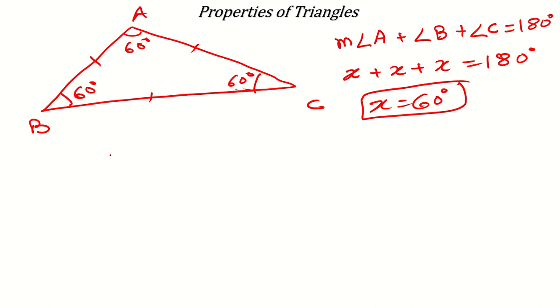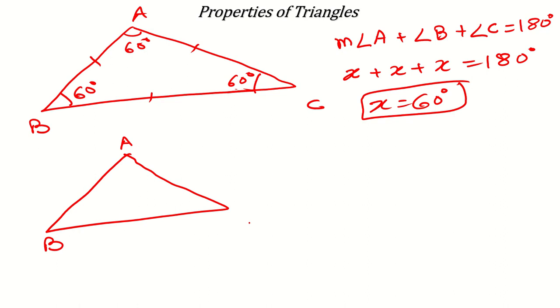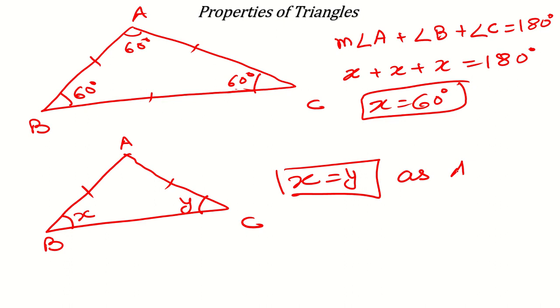Now another property is, suppose we have two sides equal, this side equal to this one. If sides are equal, then angles will also be equal. It means if we have this angle as x and this as y, then x will be equal to y. Why is it so? Because AB is equal to AC, and this is a property that if you have two sides equal, then the angles opposite to those equal sides will also be equal. Like this you can utilize this in some of the questions.